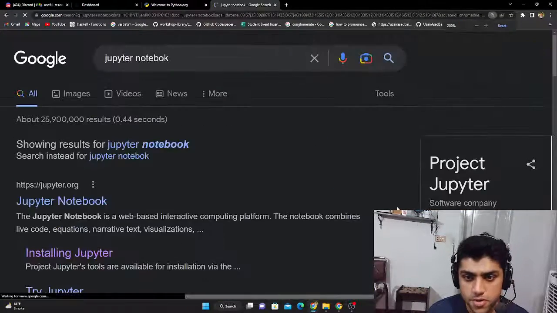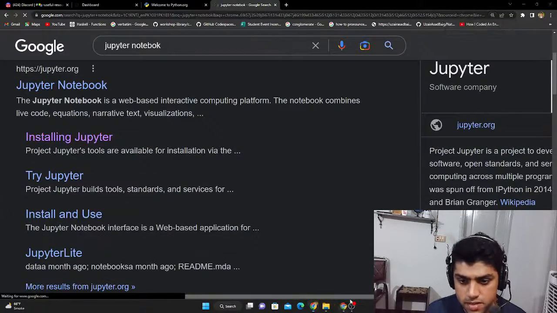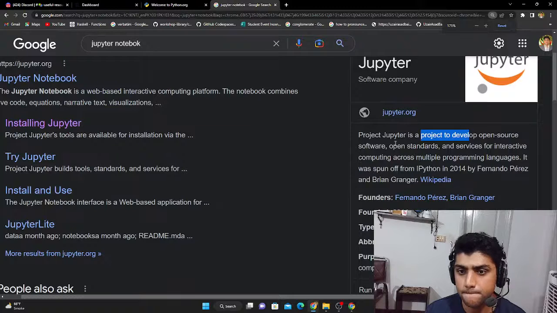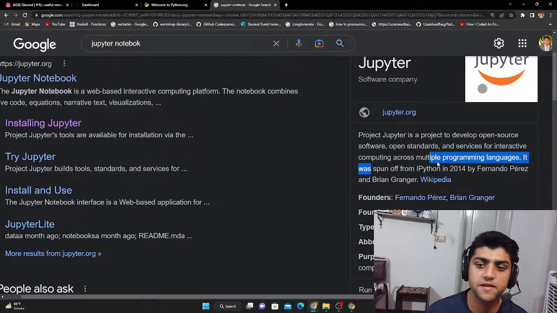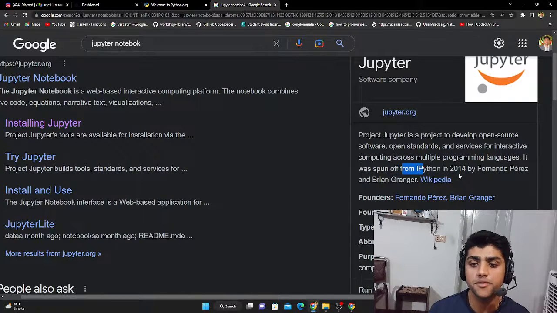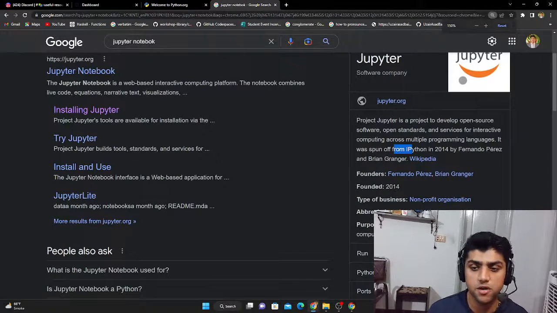Now, Jupyter Notebook is a project to develop open source software, open standards and services for interactive computing across multiple programming languages. It was spun off from IPython and was founded then.